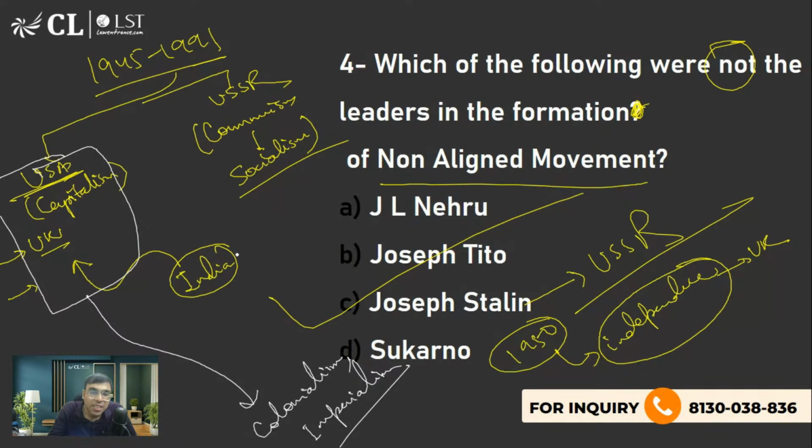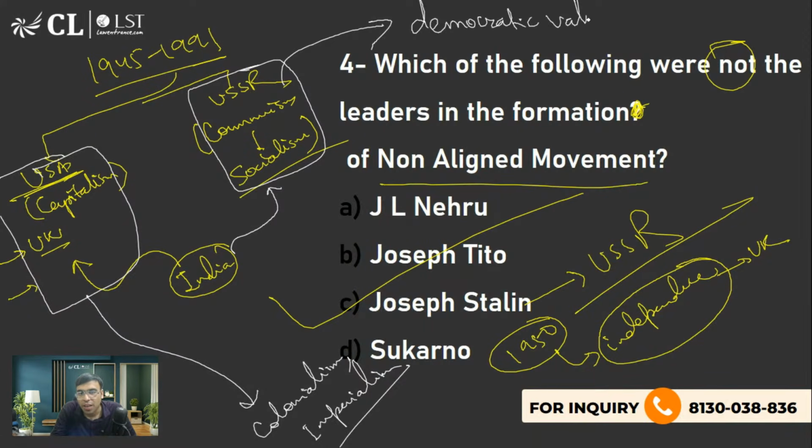ठीक है, चलो अब इधर चलते हैं। इधर आएंगे तो क्या परेशानी है? If you talk about Soviet Union, we have seen actually during those days that there were issues with democracy, democratic values. Democratic values present नहीं थे। आपने देखा ही होगा, I am sure you must be aware of that, है ना। So we had just become independent and we had the ideas, है ना। तो जवाहरलाल नेहरू was very much inspired by socialism, but this does not mean कि वो जो original form of सोवियत यूनियन जिस form में था उस टाइम पर, during the time of Stalin and all, we could not have joined that because again they were not democracies and we had just become independent।